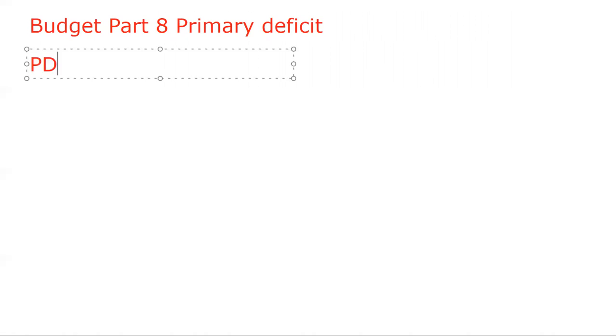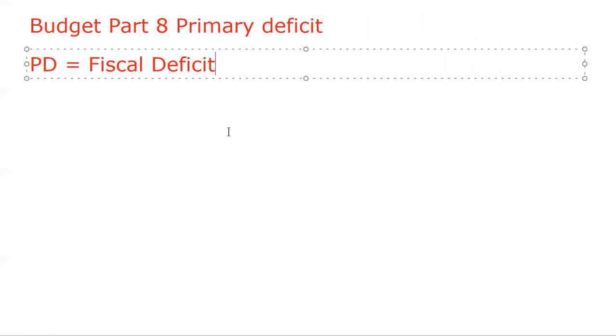What is primary deficit? In short, I'll write this PD. Primary deficit is equal to fiscal deficit minus interest payment.